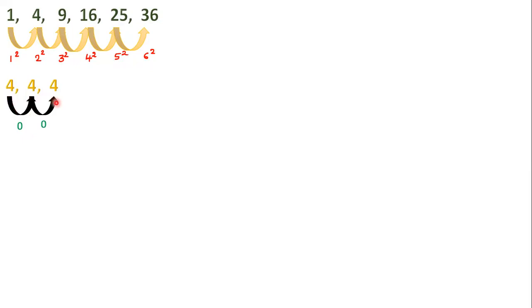Look at the next number pattern, 1, 2, 4, 8. 1 plus 1 is 2, but 2 plus 1 is 3, not 4. So what pattern is observed here? Yes.